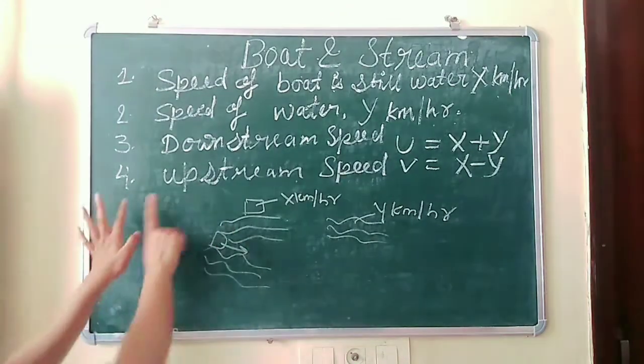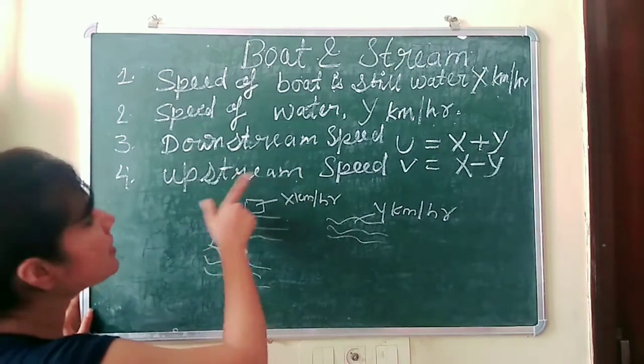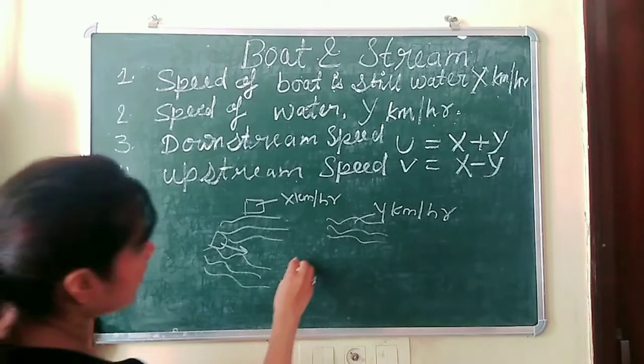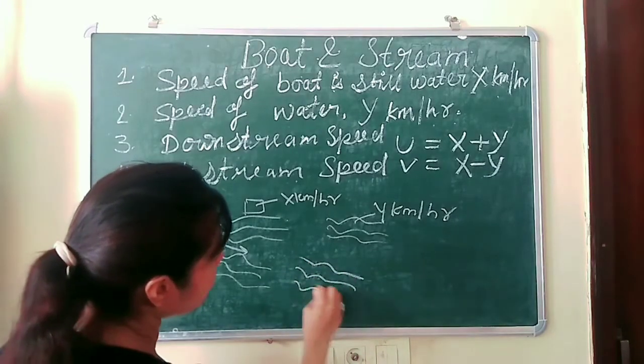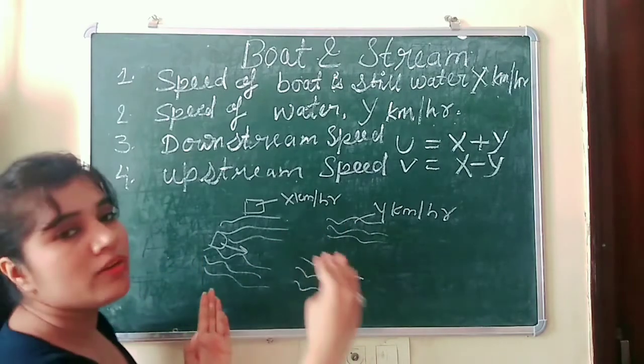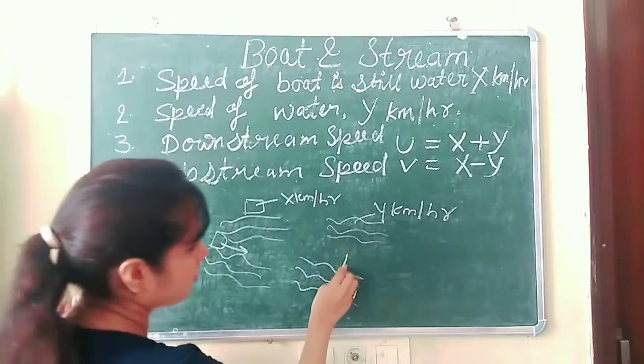Now the fourth point is upstream speed. We know that water always flows in a downward direction. So again in this condition water will flow downward, and the boat will move in an upward direction.